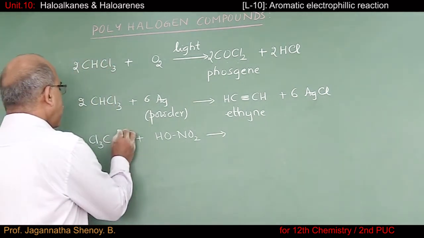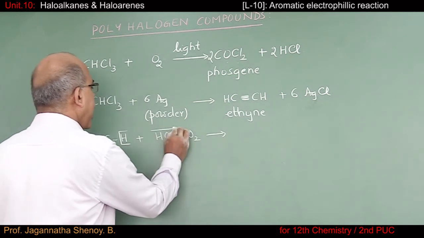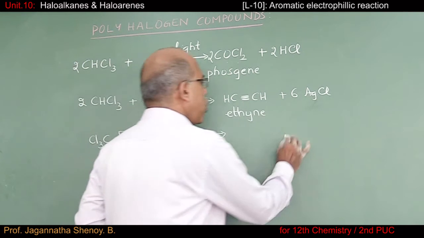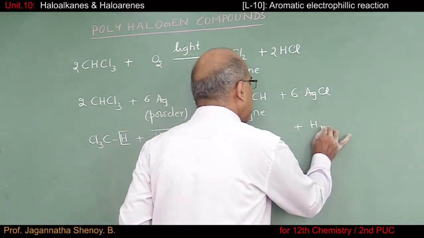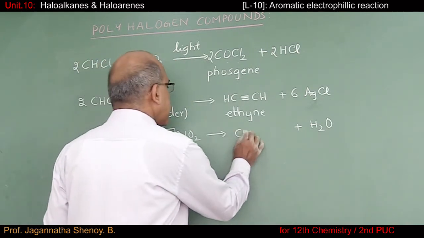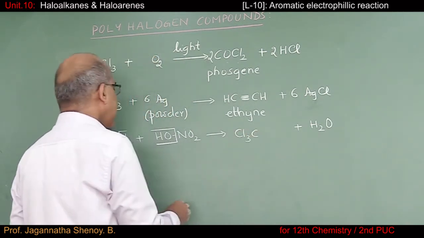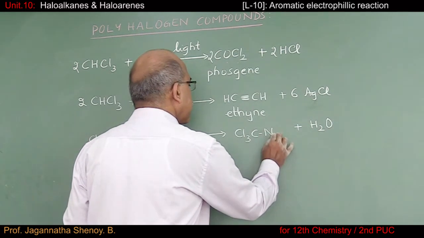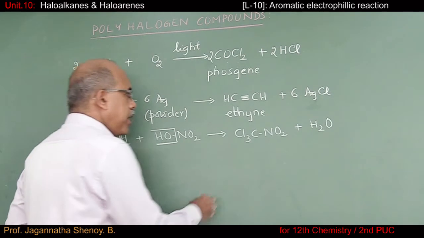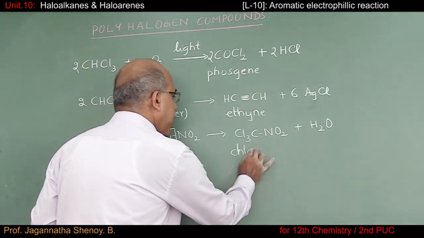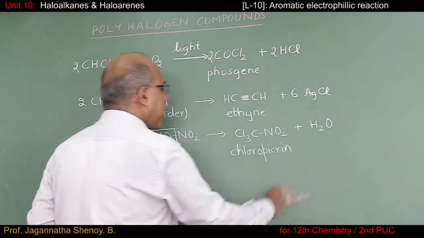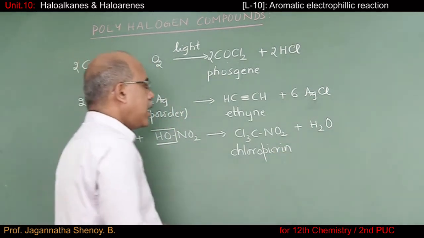So hydrogen will go from chloroform and OH minus from nitric acid. So a molecule of water is removed and the product that we get will be CCl3NO2. And the name of this compound is chloropicrin. And this chloropicrin is used as a tear gas.